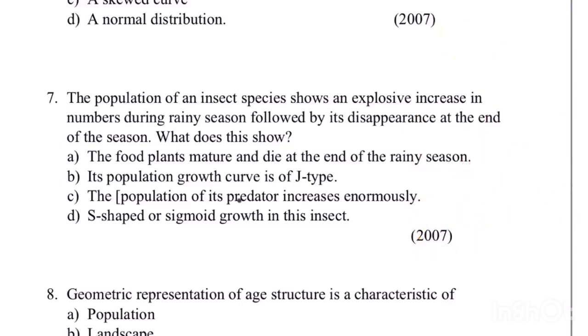So the answer is: the food plants mature and die at the end of the rainy season. No, it is not the correct answer. Its population growth curve is of J type. The population of its predator increases enormously. No, it is not the correct answer. S-shaped or sigmoid growth is in this insect. No, this is also not correct. So the correct answer is that the population growth curve is of J type. They increase and they decrease.